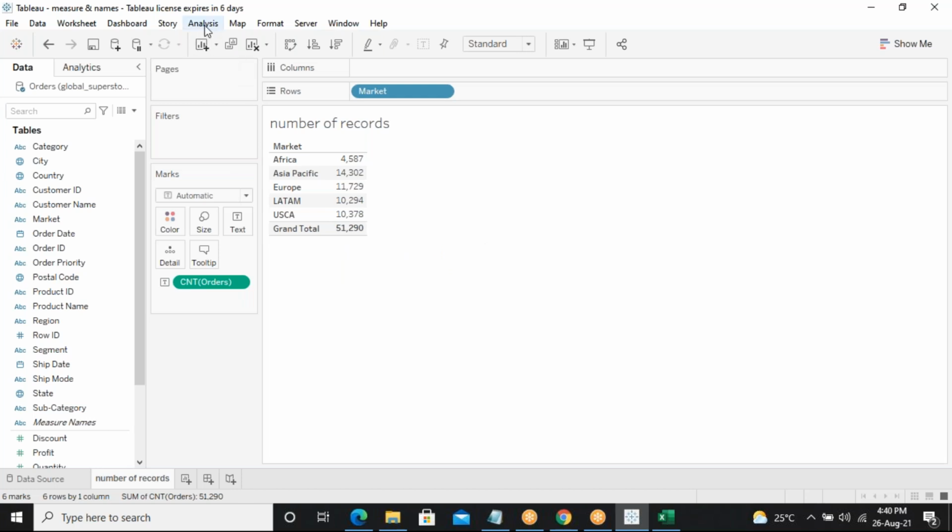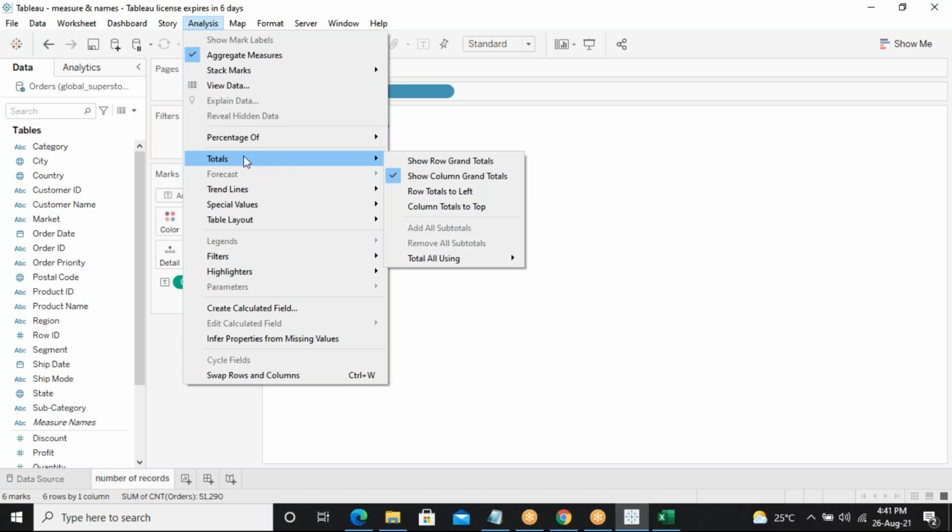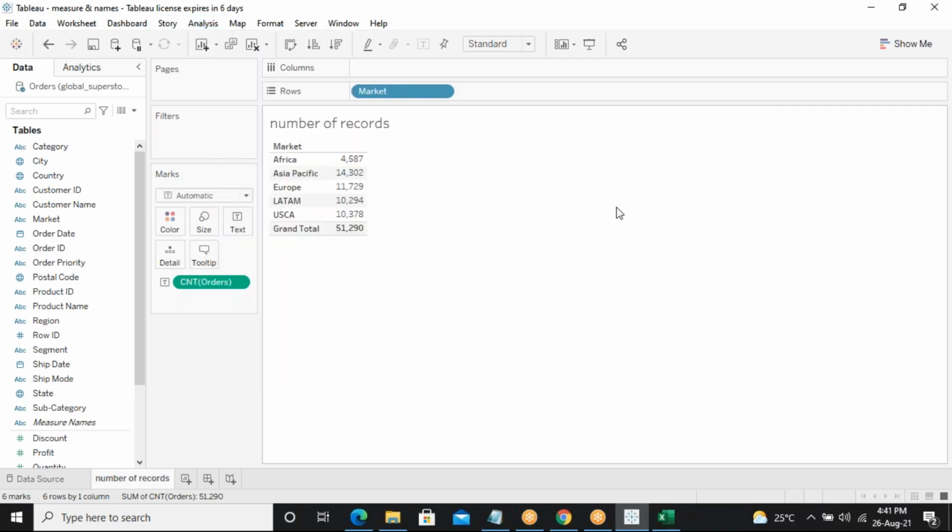Just click on the Analyze tab. Can you see Totals on the right side? Show Column Grand Total. It is not there? Now it got enabled, so got it. All right. Enabled, right? Yes, sir.